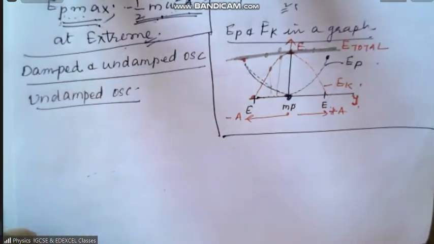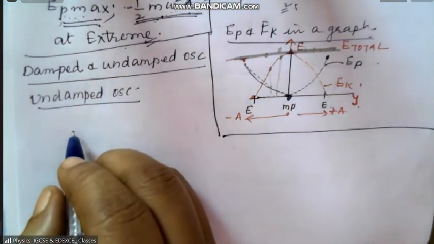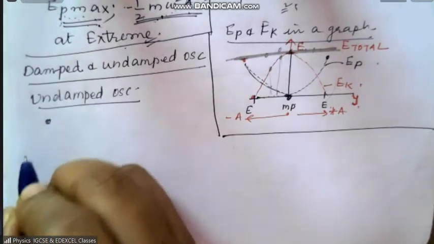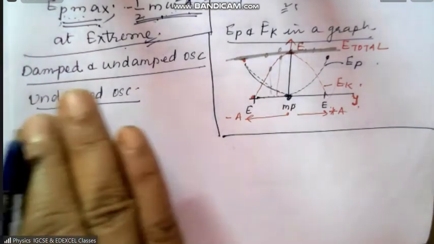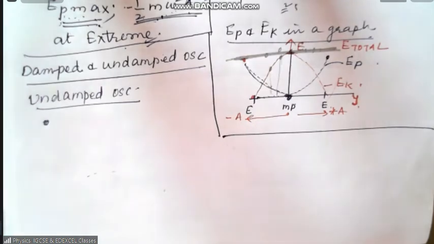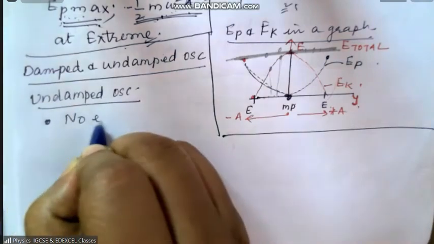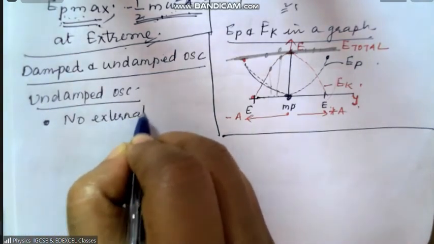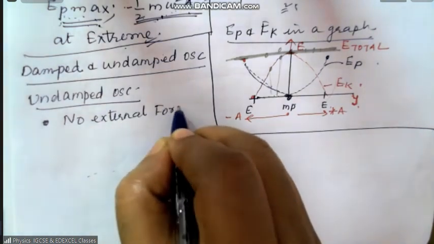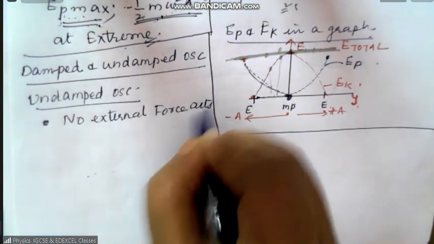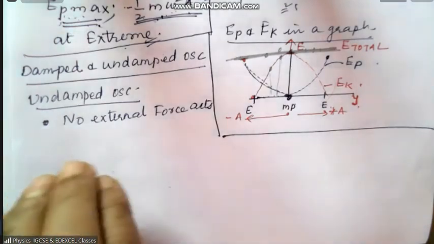In undamped oscillation, two things. Number one, total energy remains constant. There is no external force acting on the system, acting against the motion.